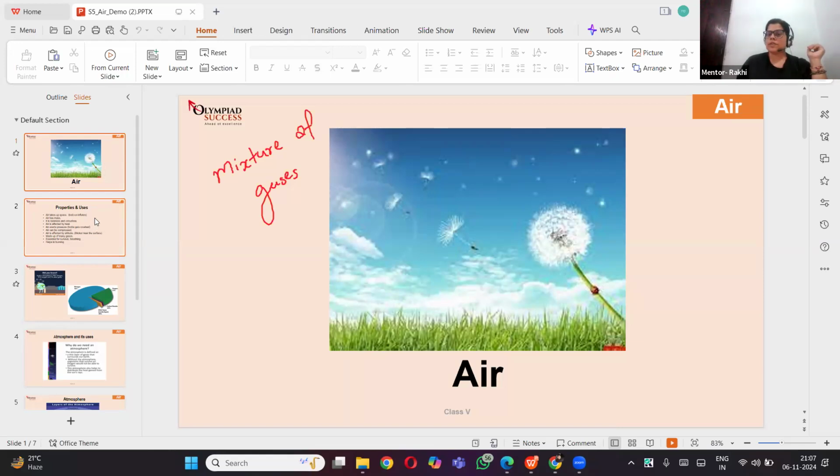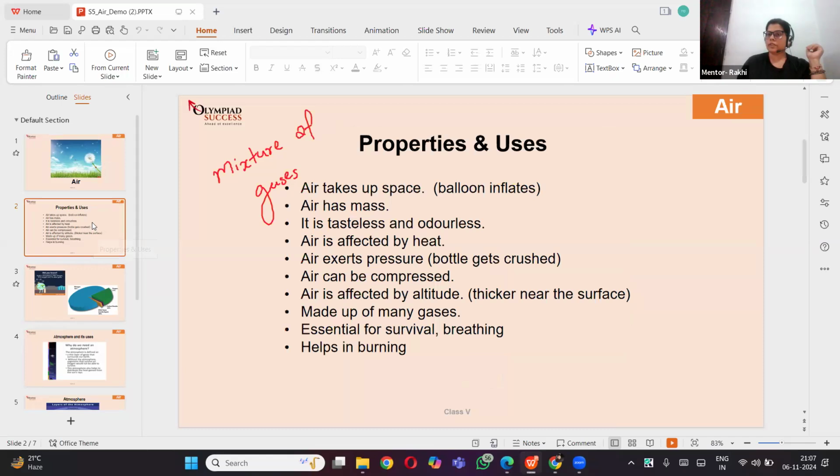Since we are talking about air, it has certain properties, so let's discuss the properties of air. The very first property of air is that it takes up space. Okay, Saanvi, do you know what is matter? Have you ever heard about this?